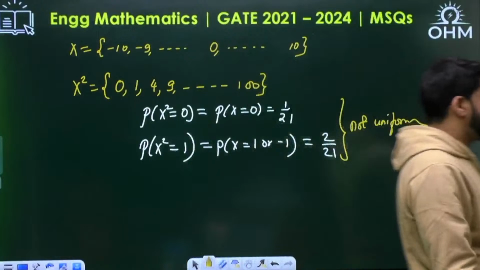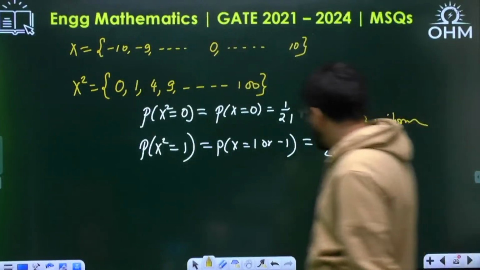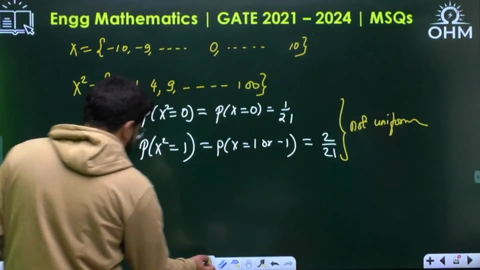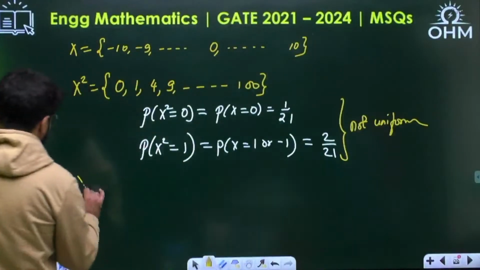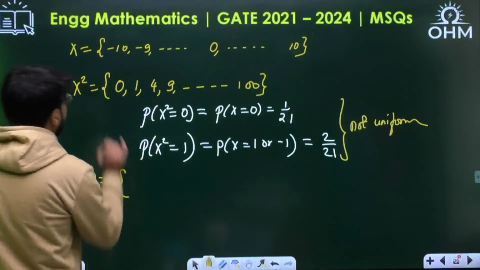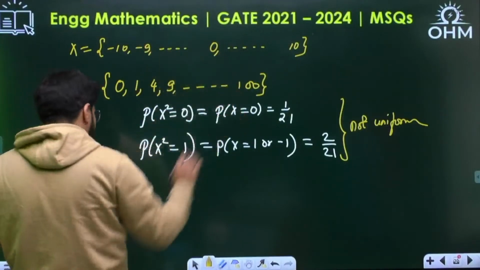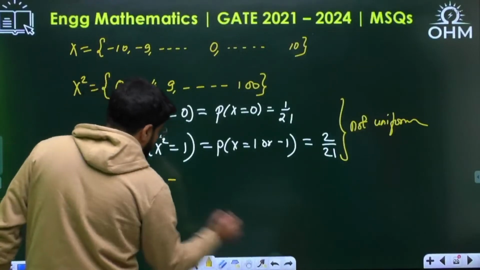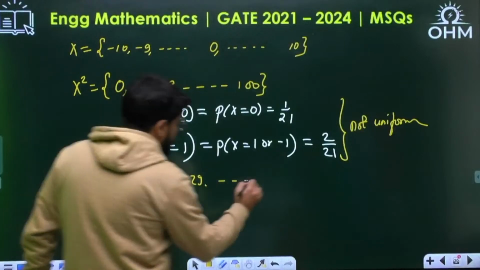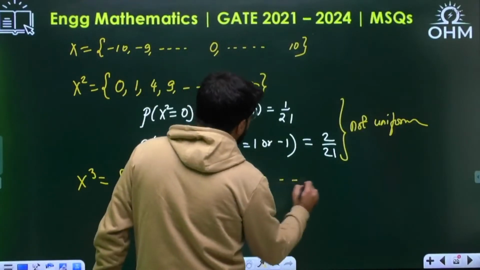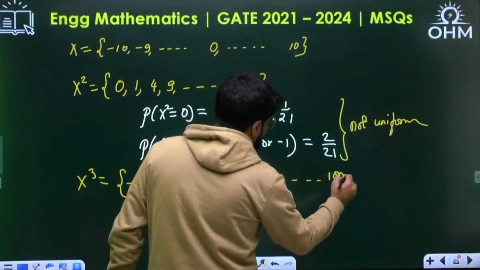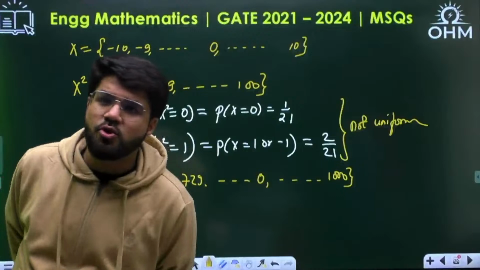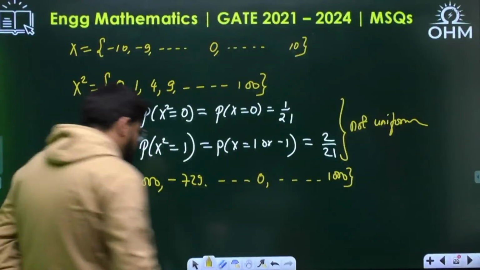The probabilities are not uniform for x square. Next, what about x cube? Now, similarly, if I form x cube, -10 cube and +10 cube will be different. So x cube: -10 cube is -1000, -9 cube is -729, 0 cube is 0, 1 cube is 1, 10 cube is 1000, because every value of x corresponds to a different value of x cube. So the probabilities will be the same only.